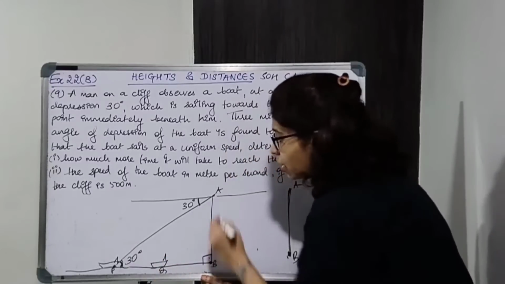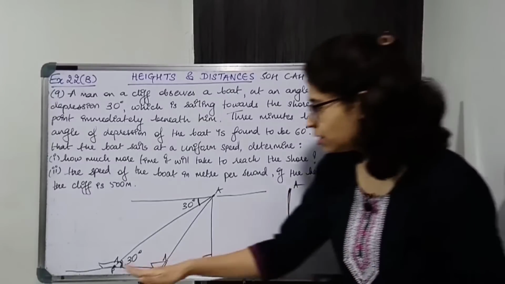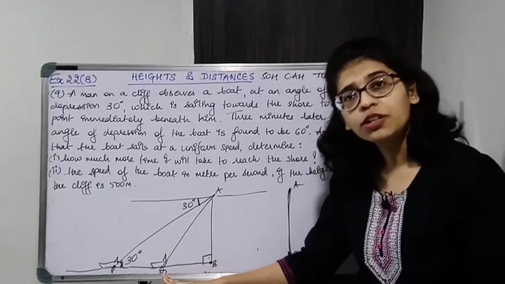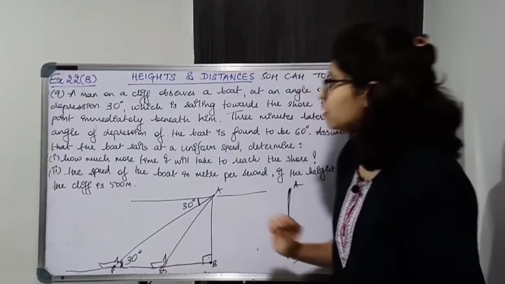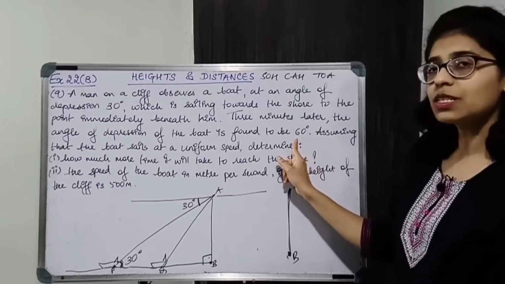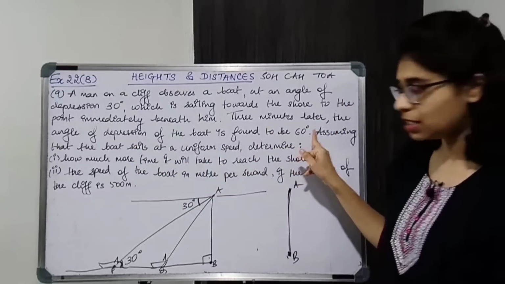Now when he is observing, 3 minutes later the boat is coming closer to the shore, coming closer to this cliff, and the angle of depression is 60 degrees. So 3 minutes later the angle of depression of the boat is found to be 60 degrees.